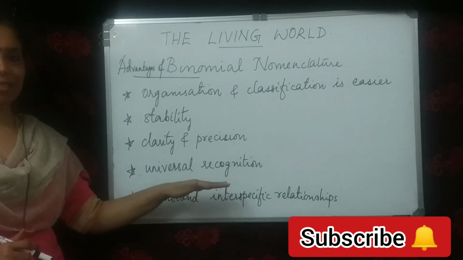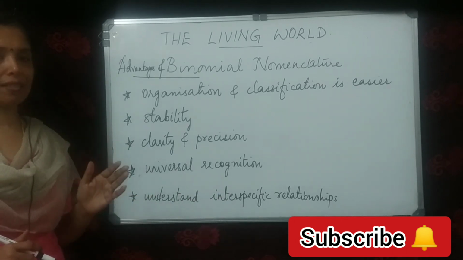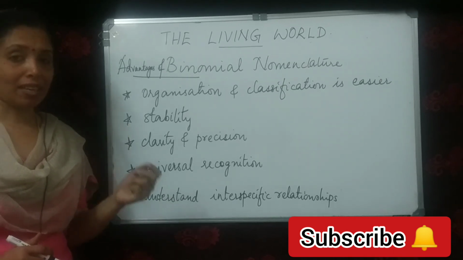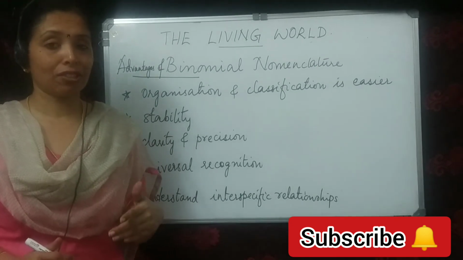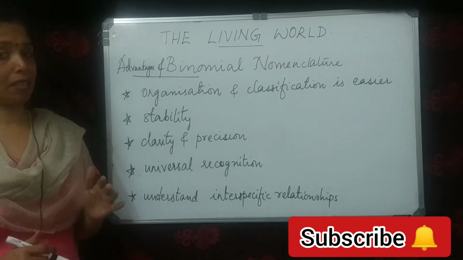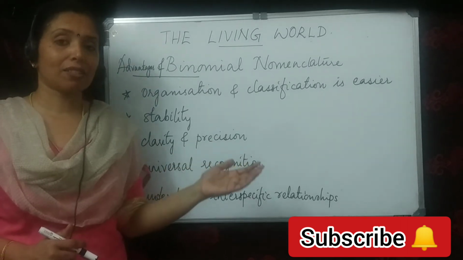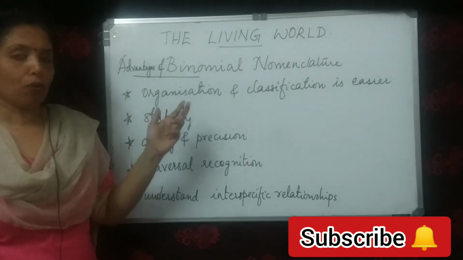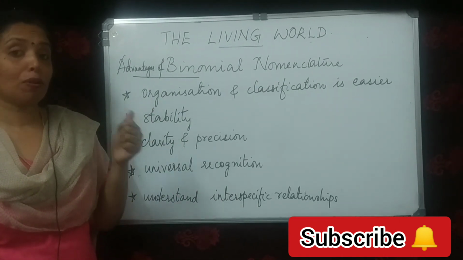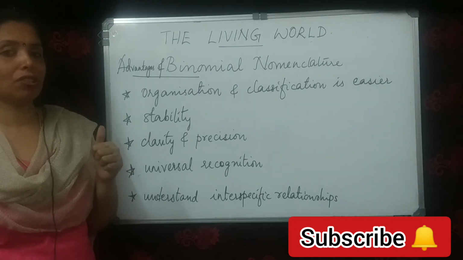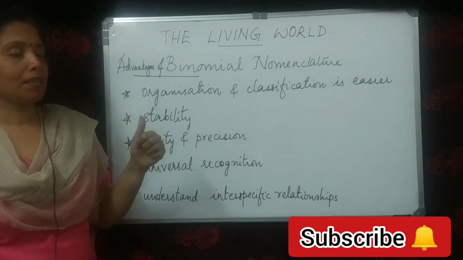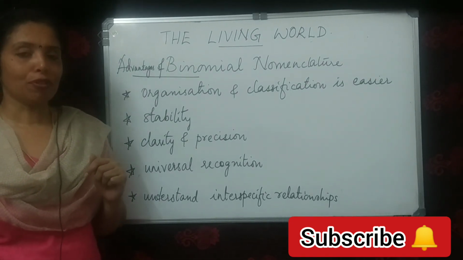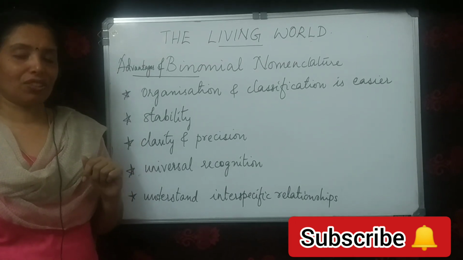So I hope this session is clear to you. We have discussed biodiversity. We have come across classification, characterization, identification, nomenclature. We have come across taxonomy and systematics, and you have understood the difference between them. Then we studied in detail the binomial system of nomenclature, discussed its rules, and I have shown different examples. Finally, we have come to the advantages of the binomial system of nomenclature. So I hope this session is clear to you.